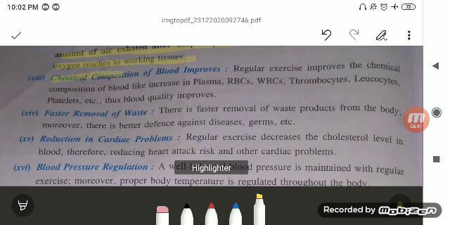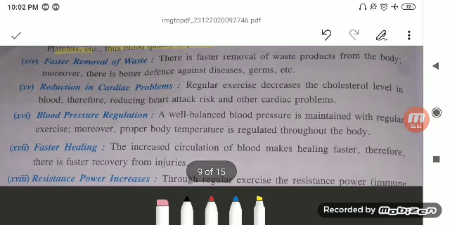Next, the chemical composition of the blood improves with regular exercise. The blood will have more plasma, RBCs, WBCs, thrombocytes, leukocytes and platelets, and thus the blood quality is also going to improve.